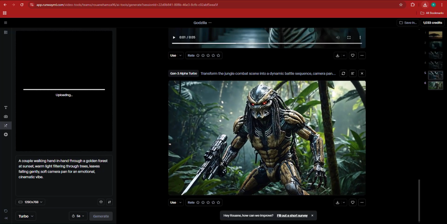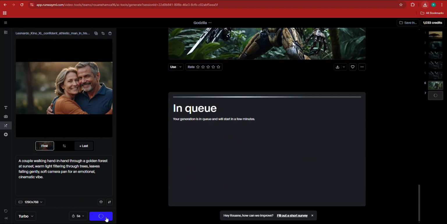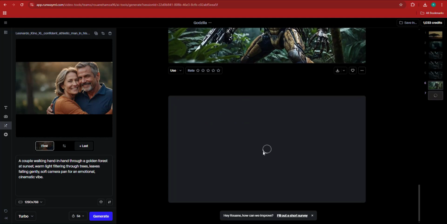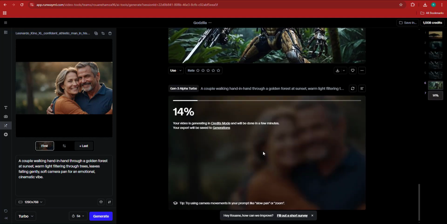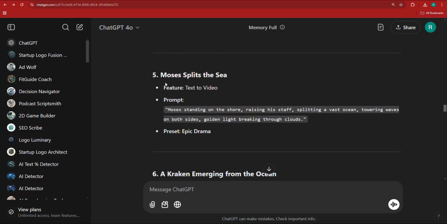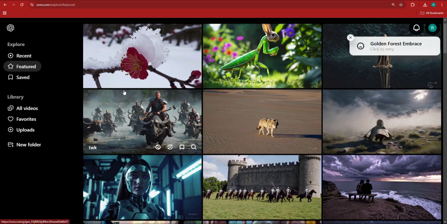A couple walking hand in hand through a golden forest. All right, so let's generate 5 seconds here. Now, I'm pretty sure that the 5 seconds of Runway ML are going to be generated in a much faster time. Now, we have some interesting prompts like man having coffee with a predator, but this one is really interesting. Moses splits the sea. So let me try this one. Let me try Moses splits the sea. I could have just said man splits the sea. Instead, I'm not going to.